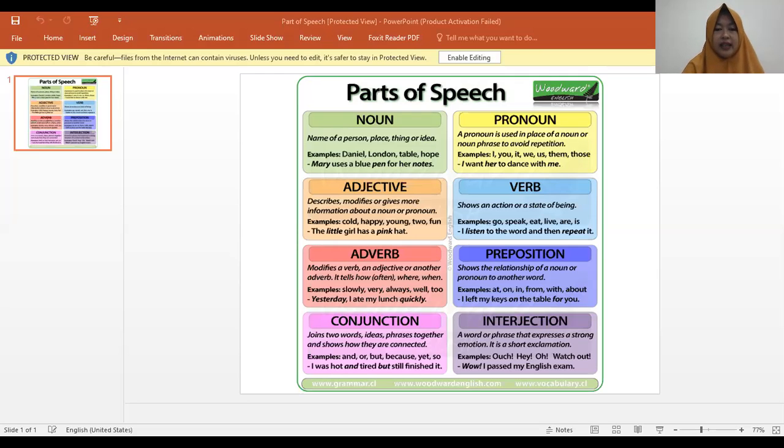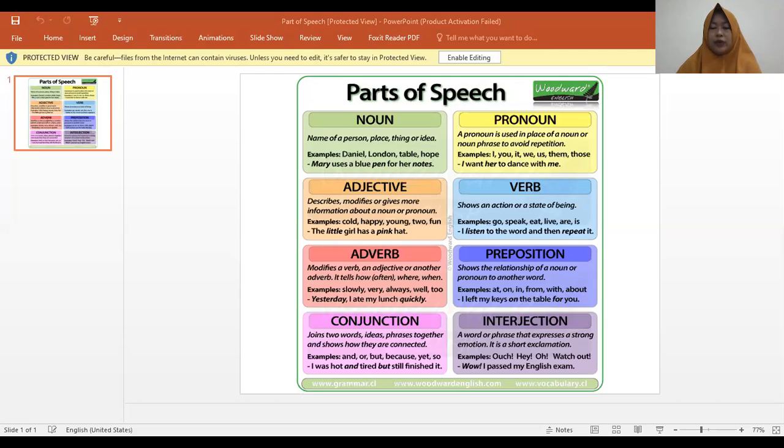And next, another part of speech is conjunction, or in bahasa Indonesia, kata hubung. It joins two words, ideas, or phrases together and shows how they are connected. Examples: and, or, but, because, yet, so. An example of conjunction in a sentence: I was hot and tired but still finished it. We spot two conjunctions here: and, dan, but, tetapi.